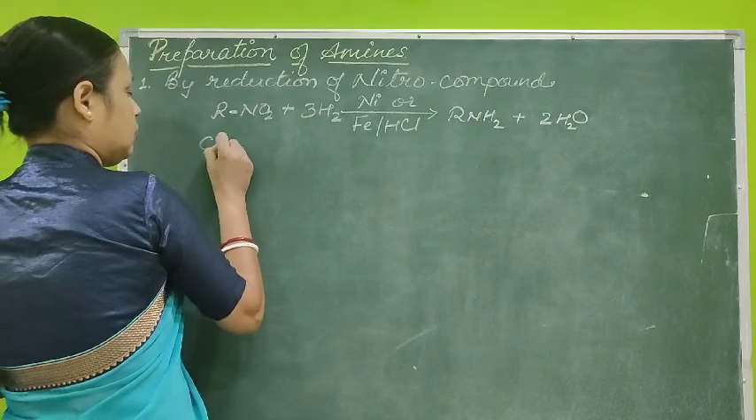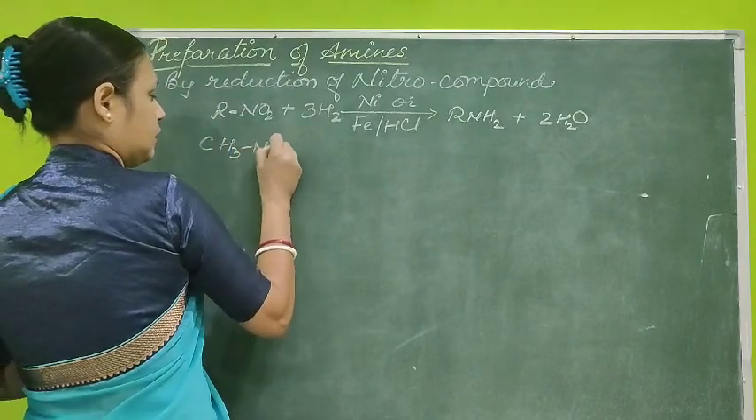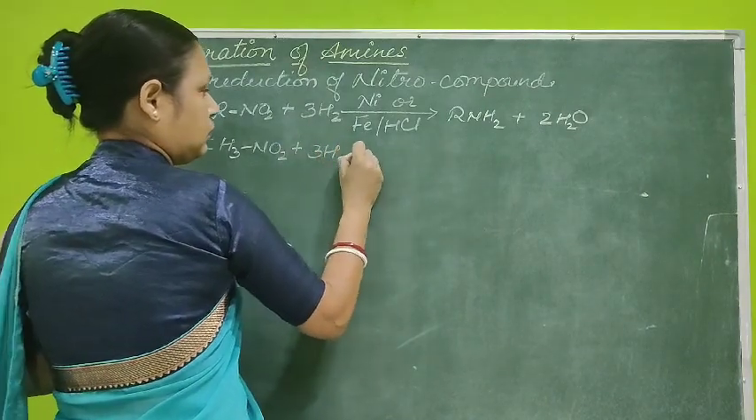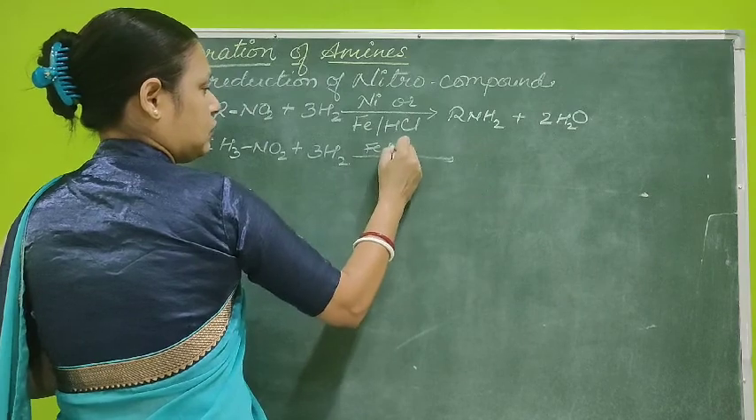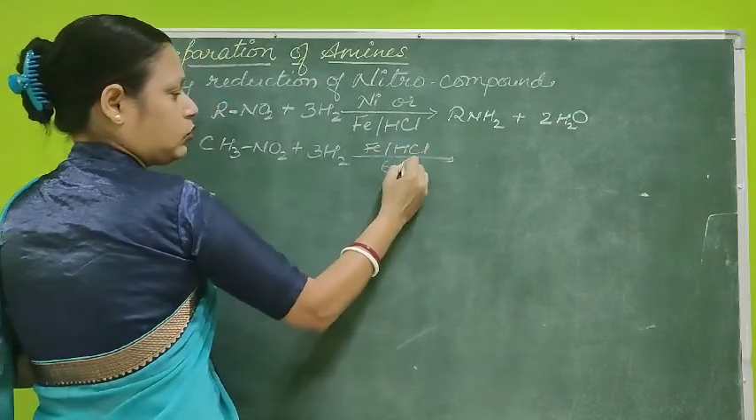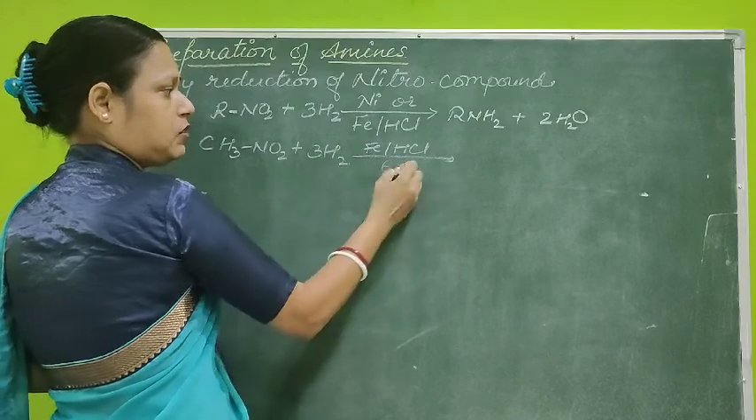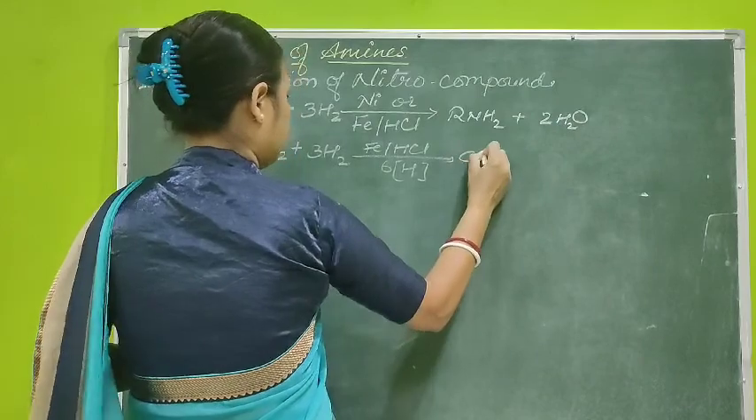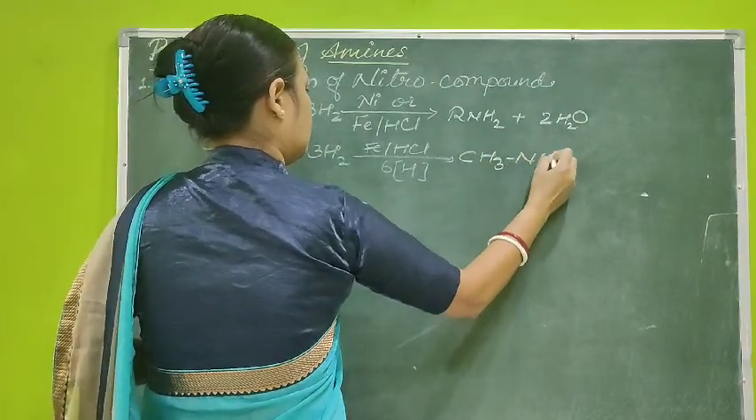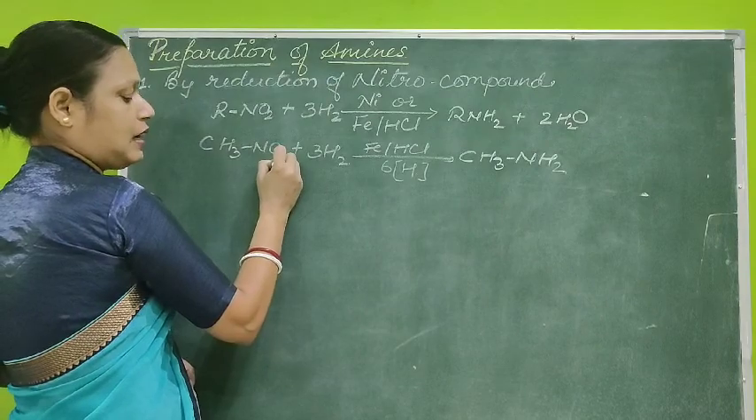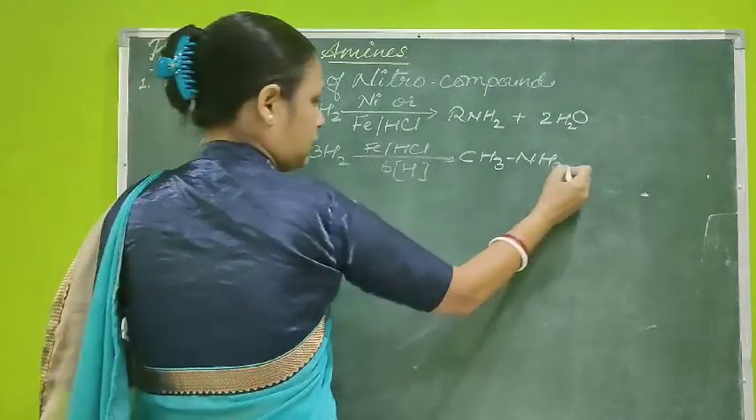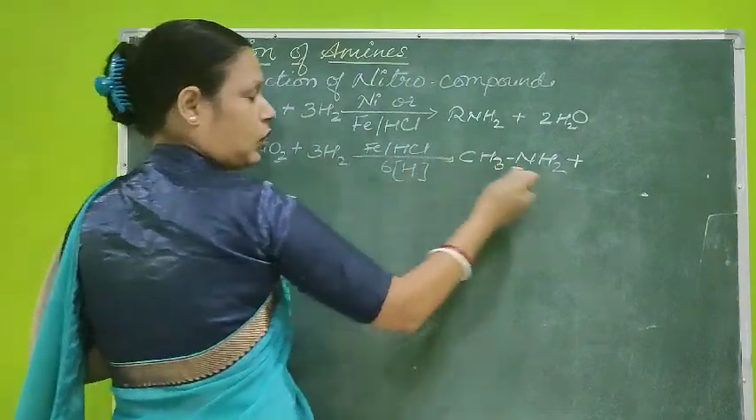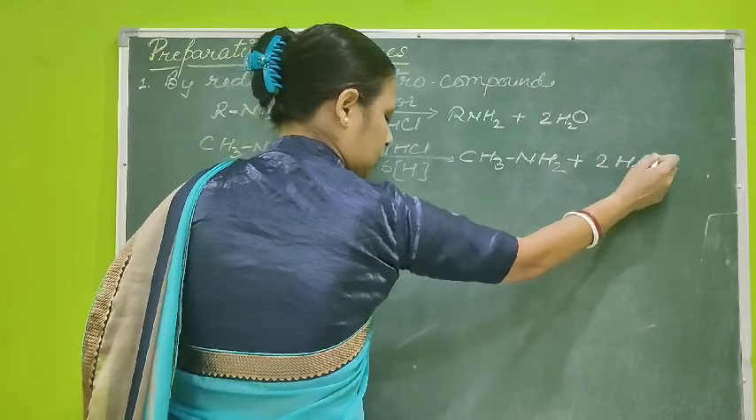Suppose it is CH3NO2, nitromethane. Here we will perform reduction in the presence of ferrous and HCl. It will provide you 6 hydrogen atoms. It is written 3H2, which means 6 hydrogen atoms are provided by this reaction, and you will get CH3NH2. The oxygen atoms are released, and along with the 4 remaining hydrogen atoms they will form water, that is H2O.